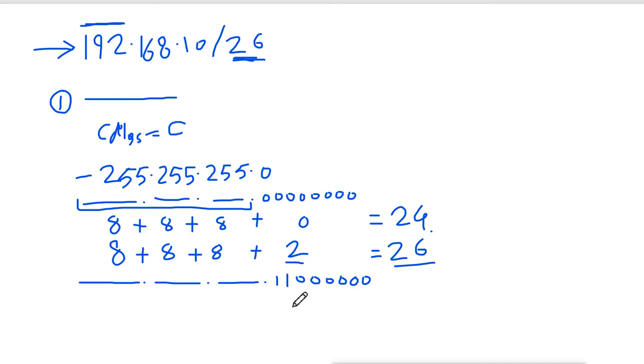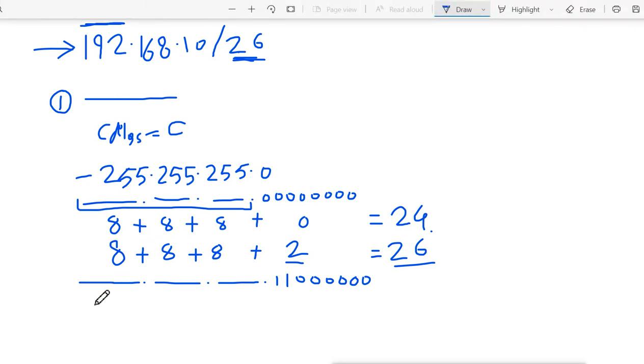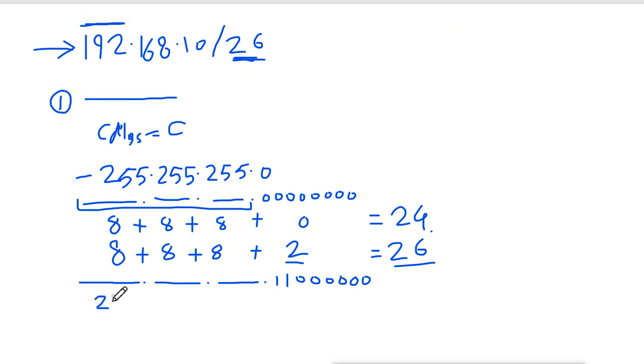So this is the 26 here, and this is the binary version of that subnet mask. Now we will convert it into decimal to get the subnet mask for this /26. So the subnet mask for /26 will be 255 because all the bits are on. So this will be 255, then 255, then 255, but here now it is not 0.